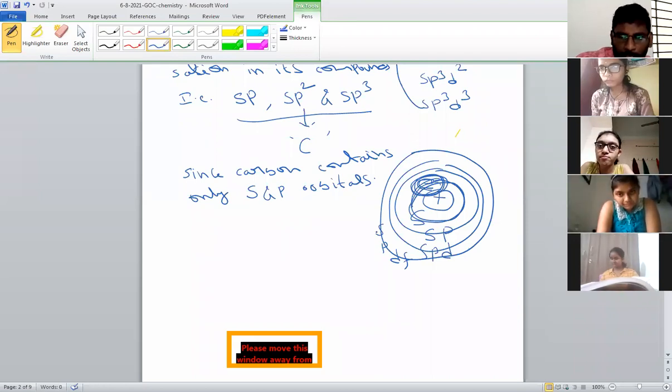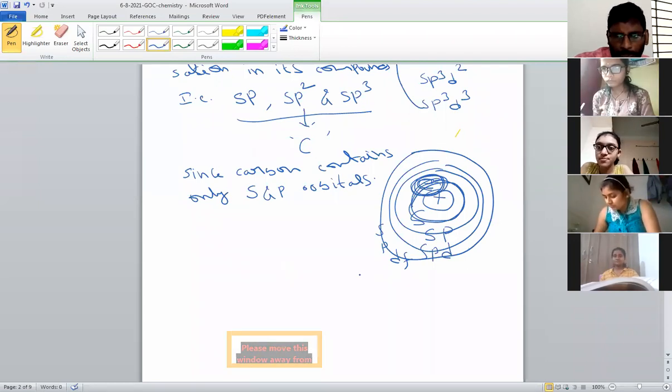So in the first shell, s orbital will be present. In the second shell, s and p orbitals will be present. In the third shell, s, p, d. In the fourth shell, s, p, d, f will be present. So in carbon, only s and p orbitals are present.